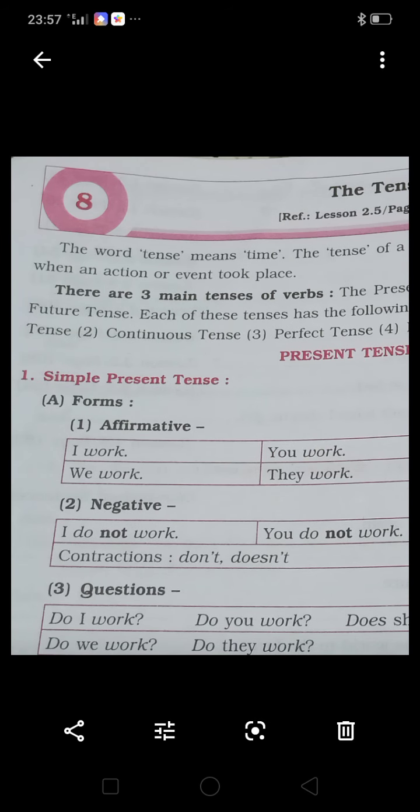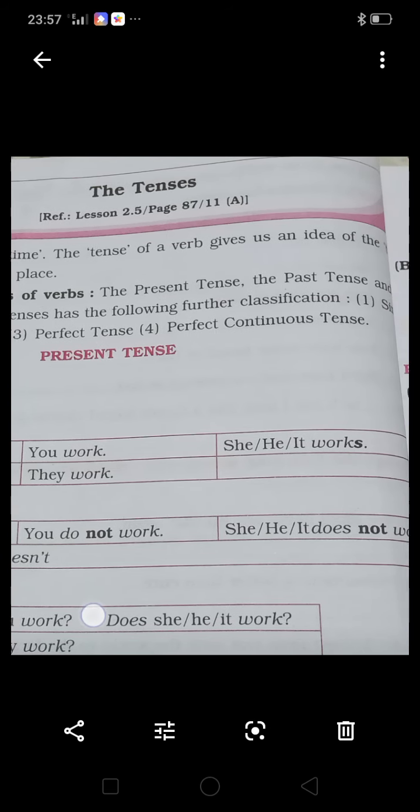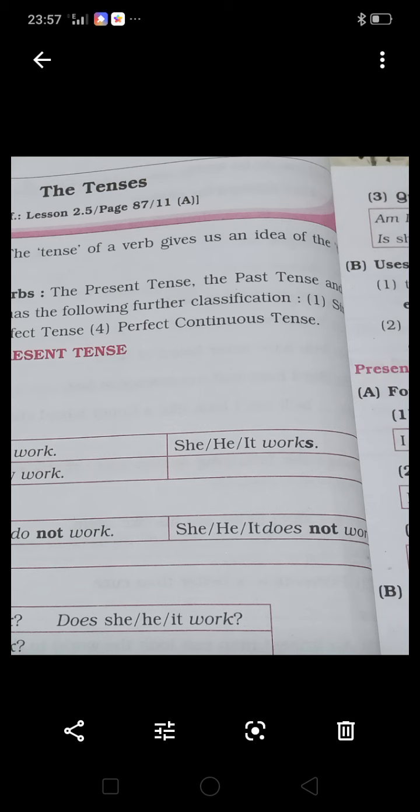If there is a negative simple present tense, that time we can write the do's form, means do and does. When we are writing do, after do we write not, and the contraction of do not is don't, or doesn't. Means I do not work, we do not work, you do not work, he, she, it does not work, they do not work.